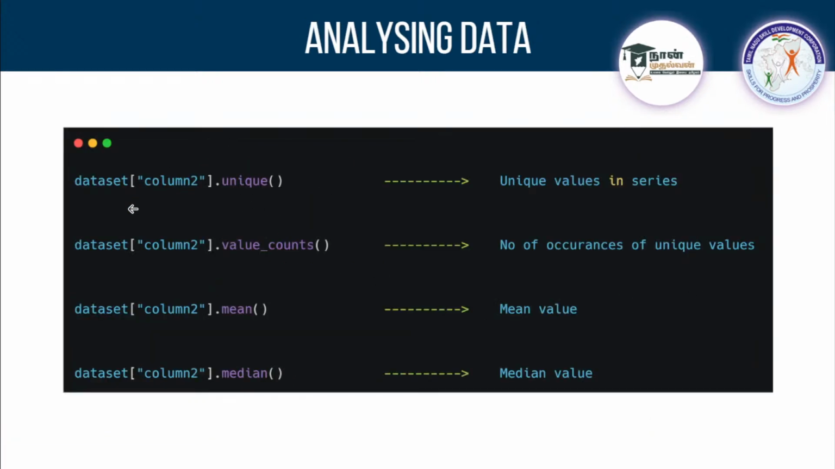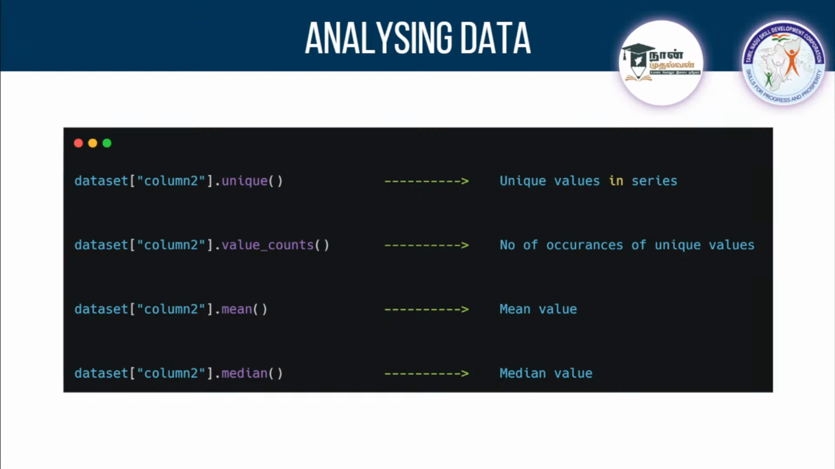If you are selecting a single column, then you can perform these operations. If you want to get what are the unique values present there, you can check dot unique. This option will return all the unique values present. And one step more advanced, if you want to find the unique values and their count, you can go with dot value underscore counts. This is going to give you how many times each value is occurring.